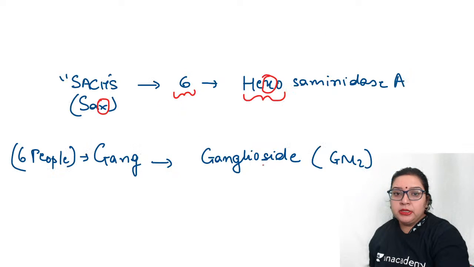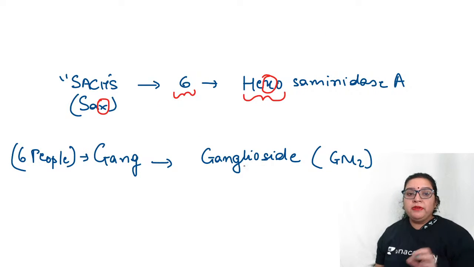Now, also when we are seeing Sachs, Sachs can be written as 6. We pronounce it as Sachs and we can write it as 6. So this X or 6 can be used in two forms.